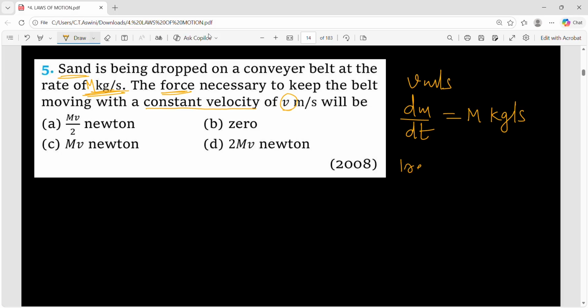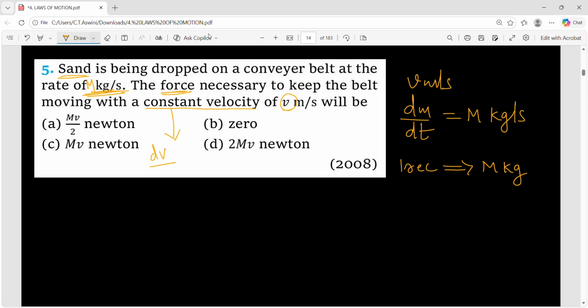Why? Because in every 1 second, M kg of sand is dropped on the conveyor belt. That means in 2 seconds, M plus M, 2M kg of mass. In 3 seconds, 3M kg of mass. That means with time, the mass of the sand being dropped is also changing. So mass is not constant here. What is constant here? Velocity is constant.